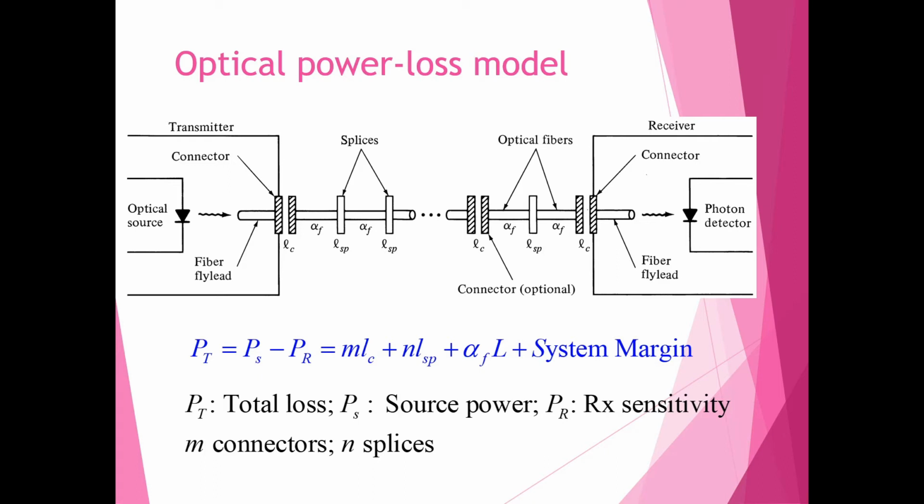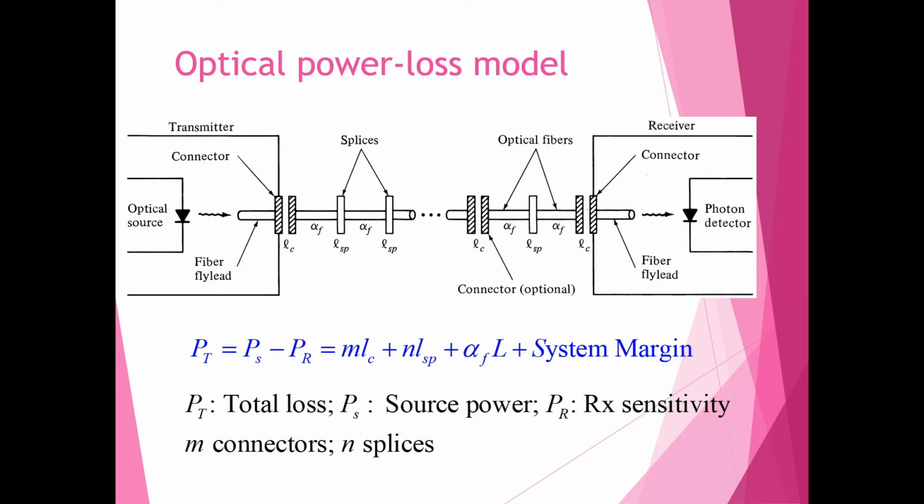The loss generated by each element in the link is expressed in dB. So basically we express loss as loss = 10 log (P out / P in), where P out is the optical power leaving the loss element and P in is the optical power entering the loss element.